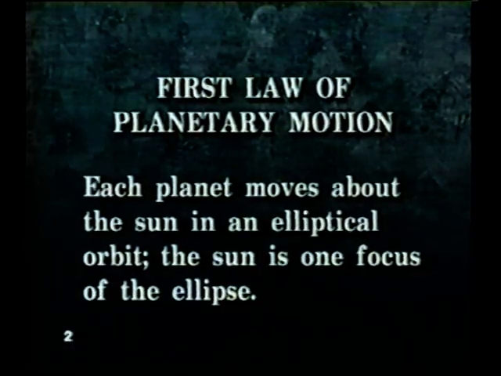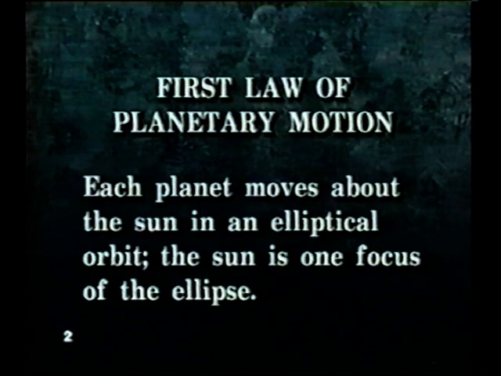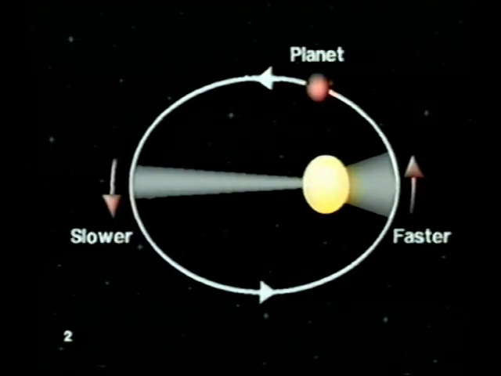From these three basic laws of motion, other laws of motion have been described. For example, Johannes Kepler described the laws of planetary motion by observing the movements of the planets. His first law of planetary motion states that each planet moves about the sun in an elliptical orbit, with the sun as one focus of the ellipse. Kepler discovered the second law of planetary motion when he noticed that a straight line joining a planet with the sun sweeps out equal areas in equal intervals of time.